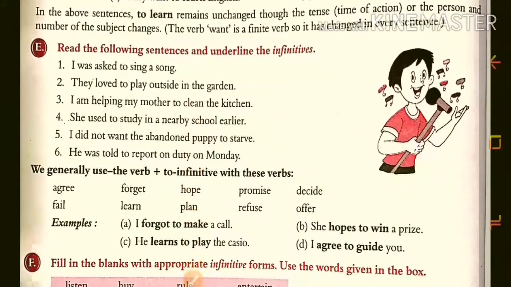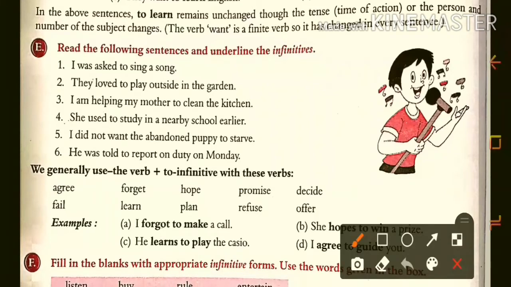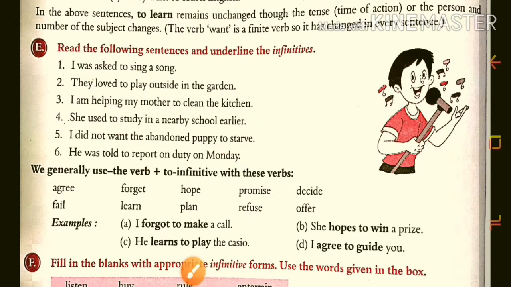Now in question E, here they have given, read the following sentences and underline the infinitives. It is too easy. I was asked to sing. To sing is the infinitive. To play, to clean, then to study, okay, to start or to report. So these are all the infinitives.